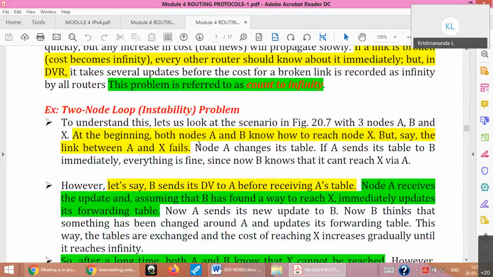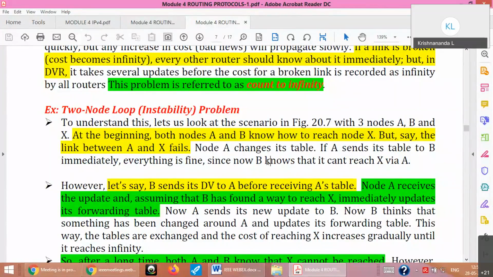That means there is a famous saying that good news propagates fast and bad news propagates slowly. So if there is a broken link or anything, that information should be given to all the neighbors immediately so that they can update their tables. But if it is not done so, then there will be a problem of instability. That means they will not converge fast, and they will learn about that broken link or infinity cost after a very long time. So till that time, the system is unstable. That's generally the problem.